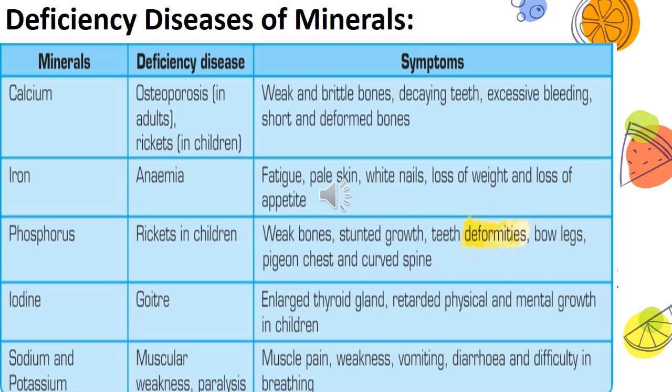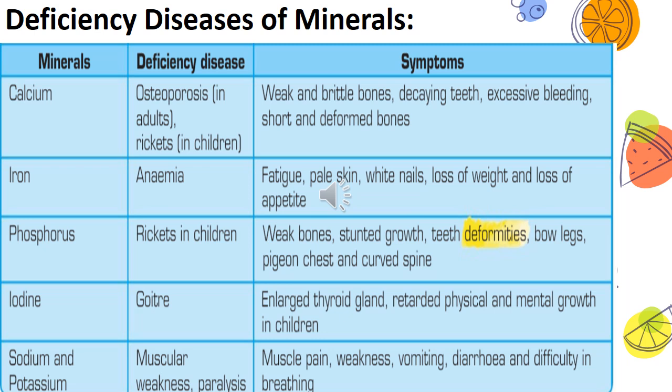Next is iodine. The deficiency of iodine causes goiter. What are the symptoms? Enlarged thyroid glands. If you remember, students, I told you that these thyroid glands are present in the neck region. So the neck gets enlarged and it forms a ball-like structure there. I'll show you the picture.